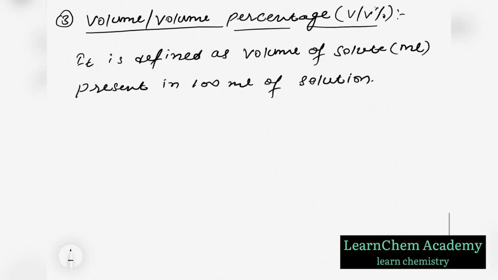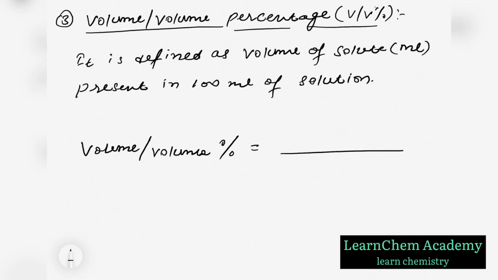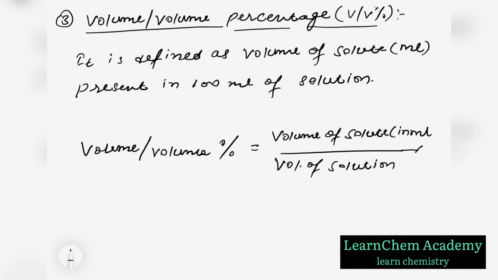Okay, so we can write the formula. Volume by volume percentage is equal to volume of solute in ml upon volume of solution into 100.